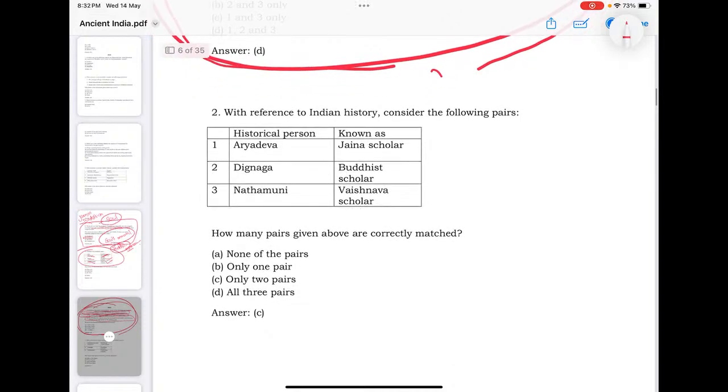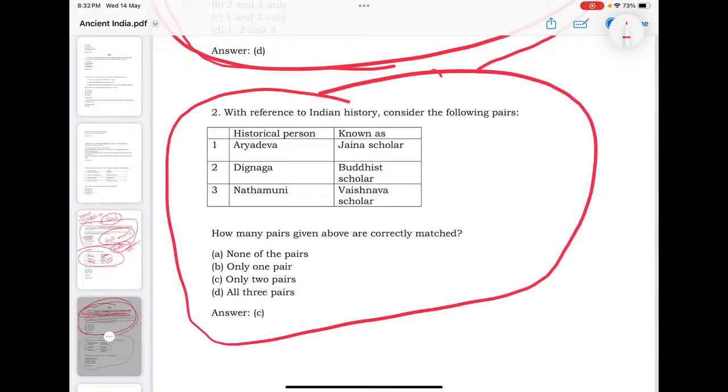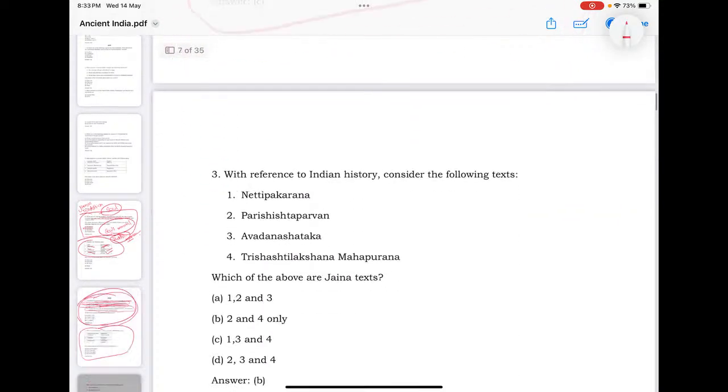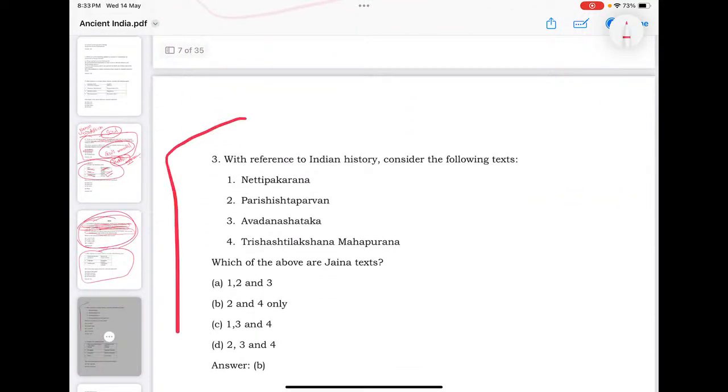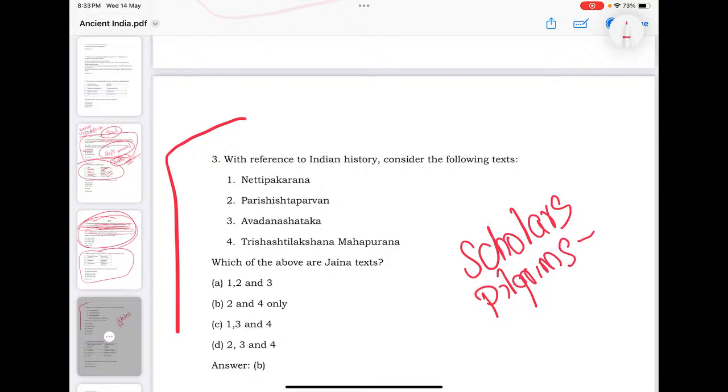Then again there is a question about Jain historical persons and why they are popular: Aryadeva, Jain scholar; Dignaga, Buddhist scholar; Nathamuni, Vaishnava scholar. We will go for all three. So again, what I say is that the popular scholars, the pilgrims, I mean these pilgrims or foreign travelers.